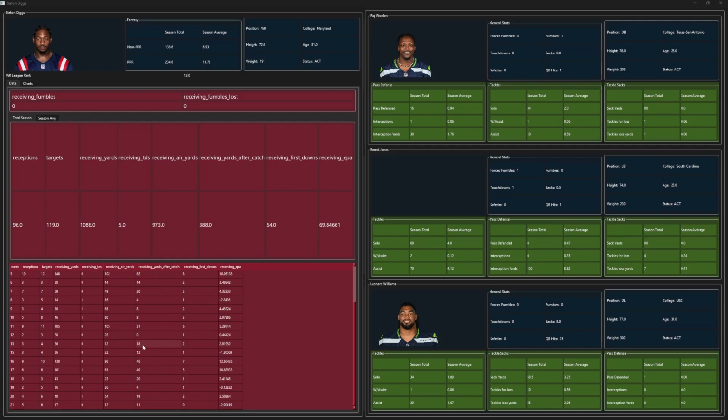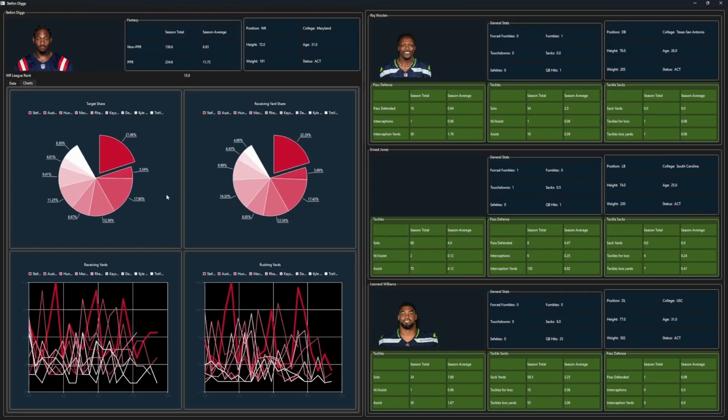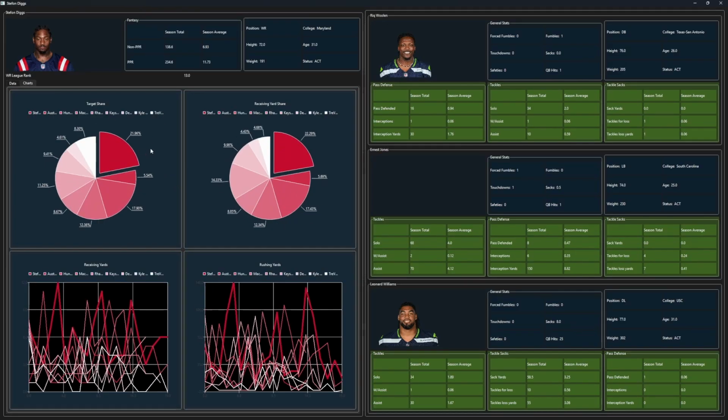And I'll move down to the second half of his weeks, and then moving over to the seasonal averages if you need those. And then with no turnovers, I'll go right to the charts, so go ahead and pause the video if you need to look at this in more detail. But looking at his share, he gets about 22% of the target share and 22.3% of the receiving yard share, also making him the most productive receiver in New England.